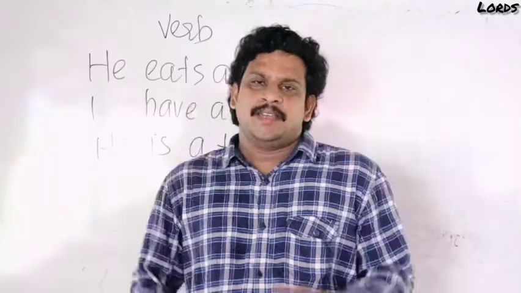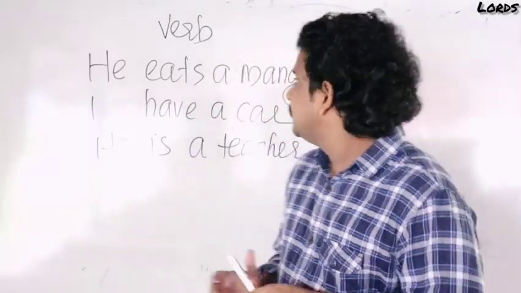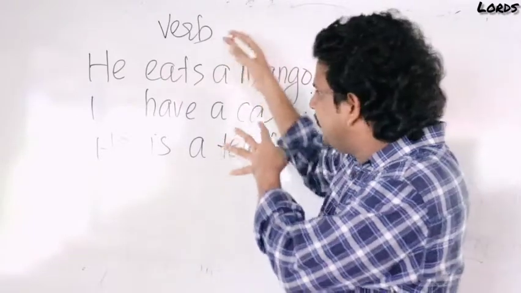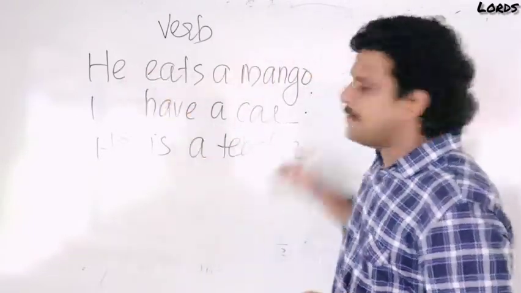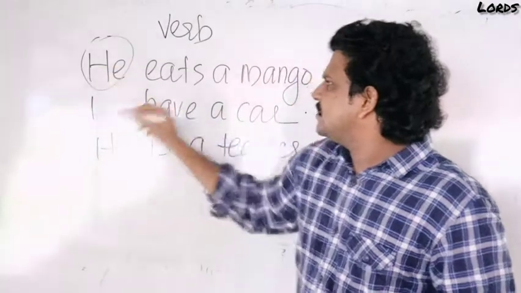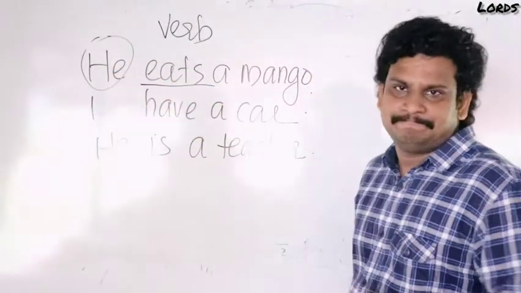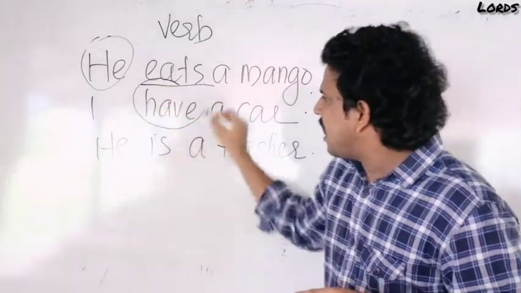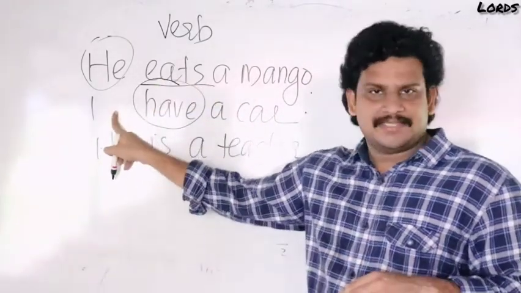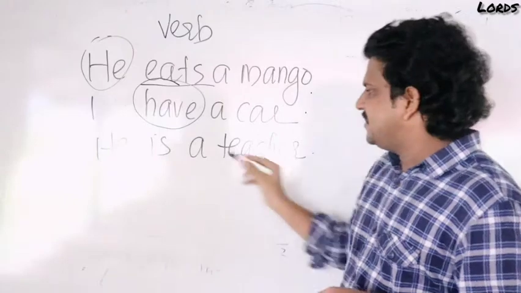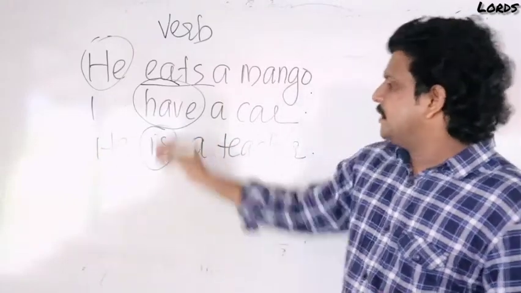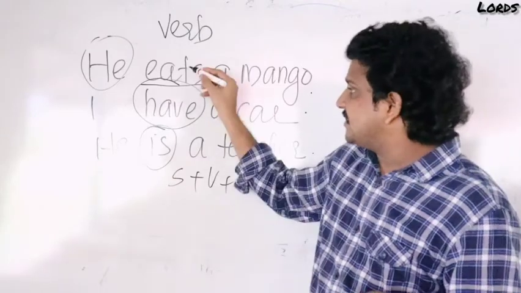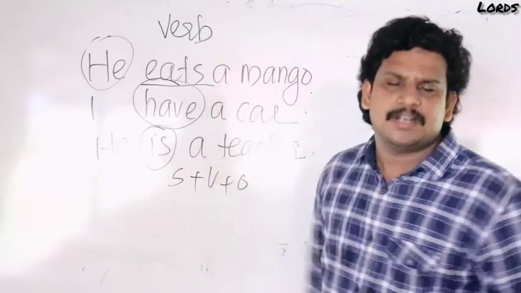You understood? Next one is verb. Identify the verb in this sentence. He eats a mango. He is the subject, so the verb is eats. I have a car. Have is the verb because I is the subject. He is a teacher. The verb is is. The form is subject plus verb plus object. So it is very clear the second part of the sentence is called the verb.